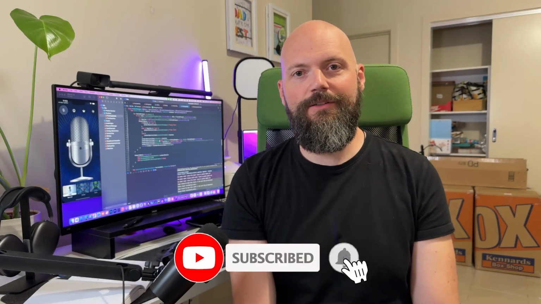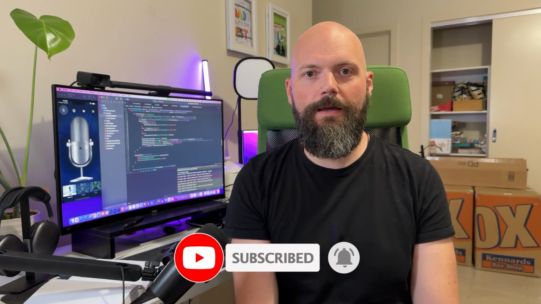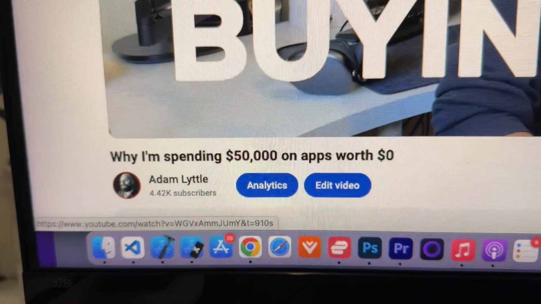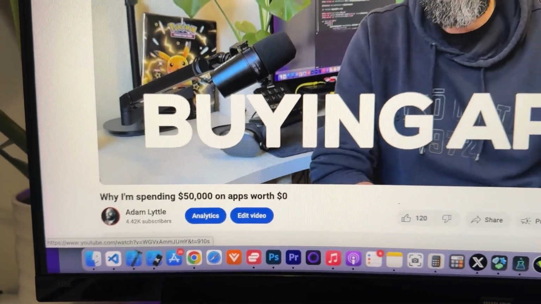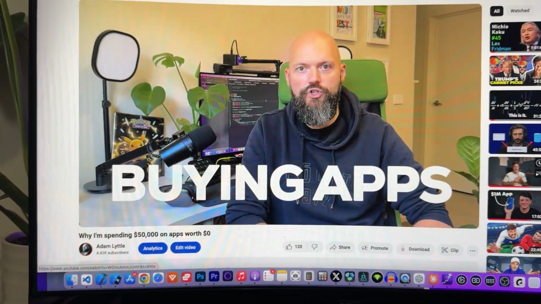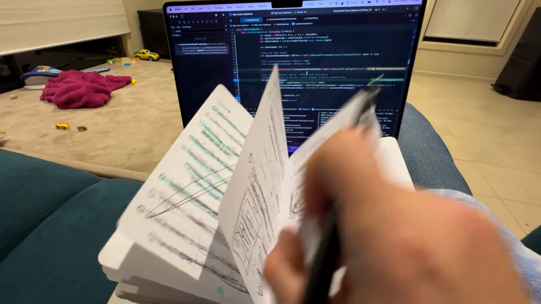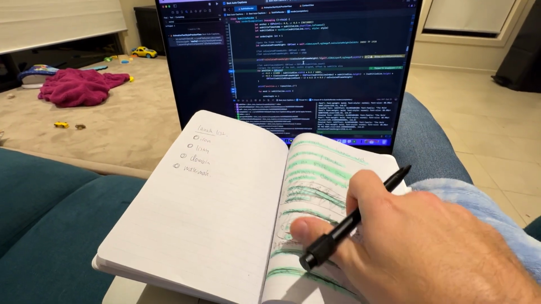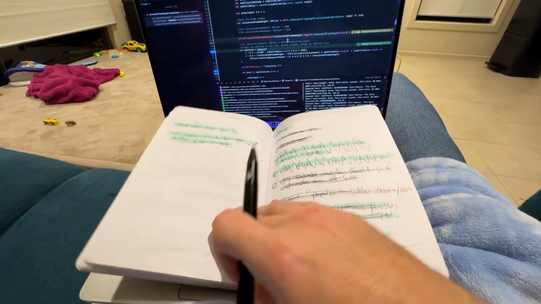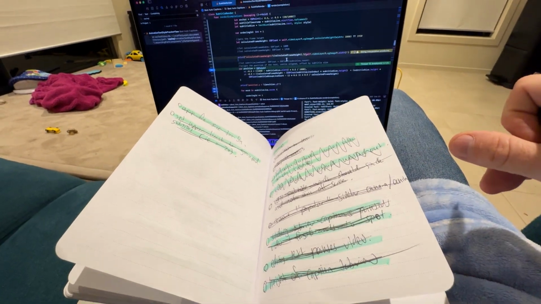Hi, my name is Adam Lyttle. I'm an independent app developer who recently became debt-free building and distributing apps on the App Store. And over the last few weeks, I've been acquiring apps that make no money with the intention of building them and growing them. The strategy is simple: apply everything I know about app development to turn these apps around, or at least show you what mistakes you should avoid along the way.